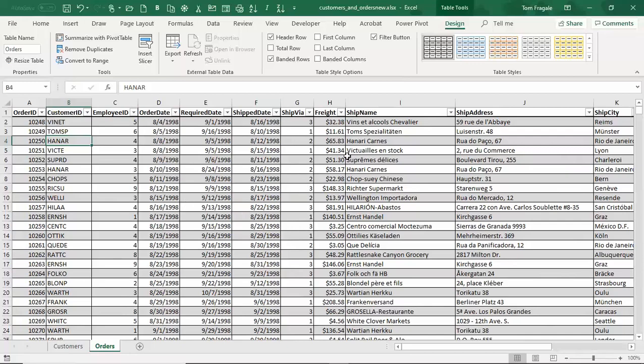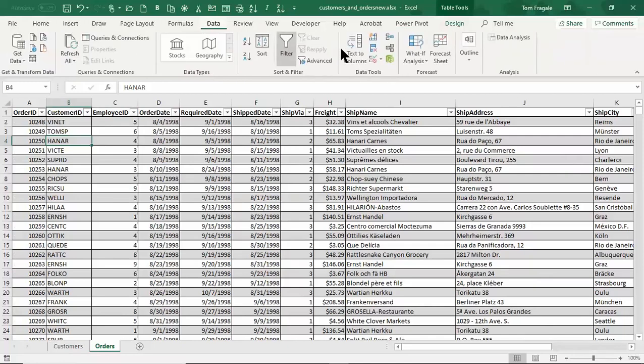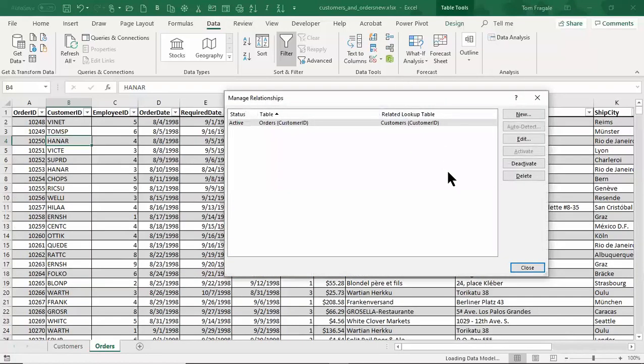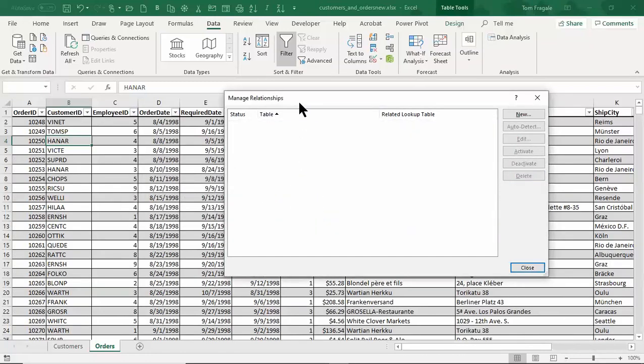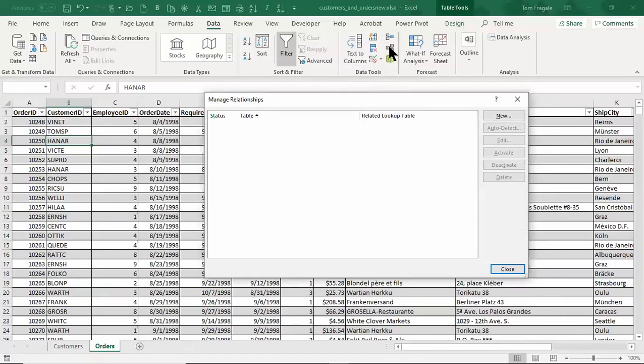So let's make a relationship. This is going to be a new feature that started in Excel 2013. I'll pick on the data menu up top, of course, data. And then on the data menu, we'll look for this icon. Yours will probably say the word relationships, but it's going to be the icon with the 3 boxes there. And then it always takes a second for this window to come up. And here it comes. Okay, good. Now I'm going to delete the one I made in the previous session.